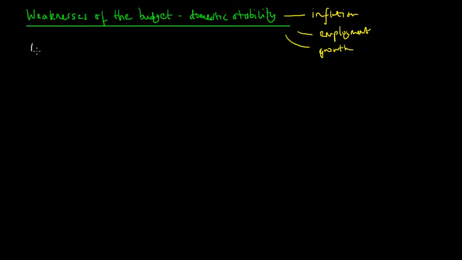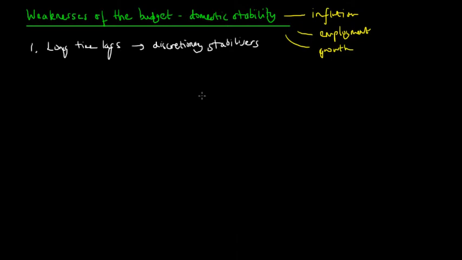So firstly, we have what is known as this constraint of long time lags. And this especially is the case when discretionary measures are used to counter-cyclically stabilize economic activity.